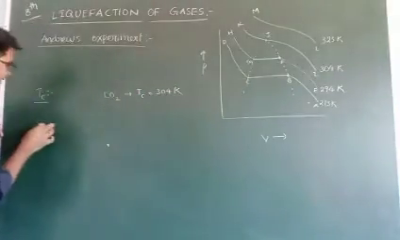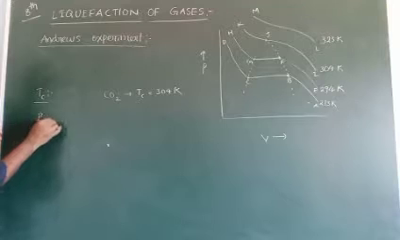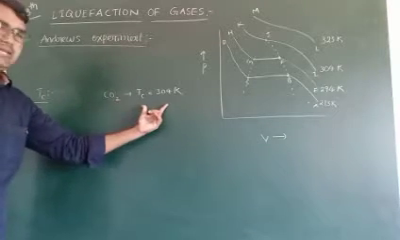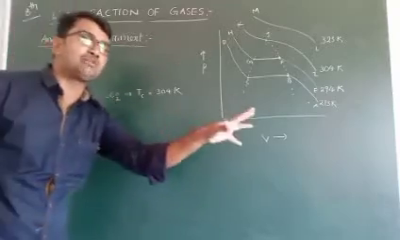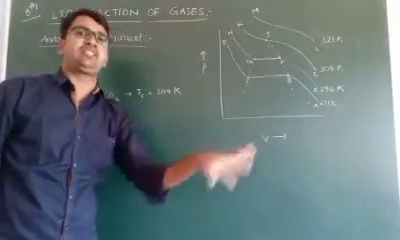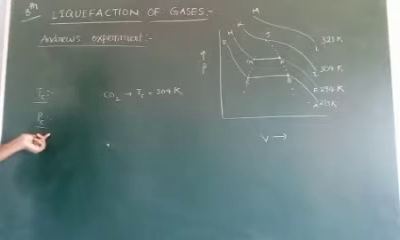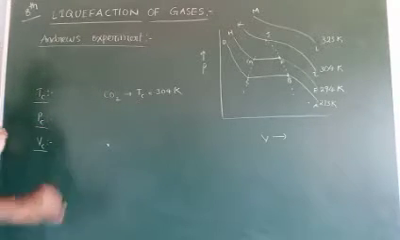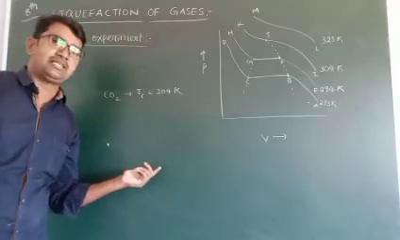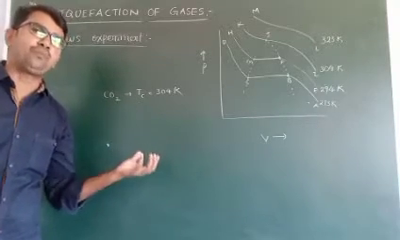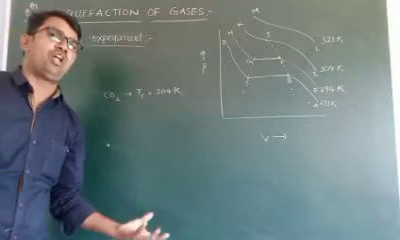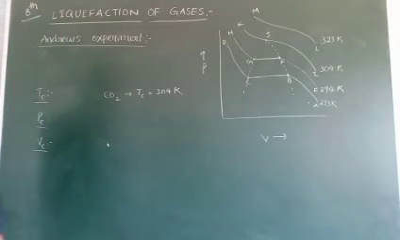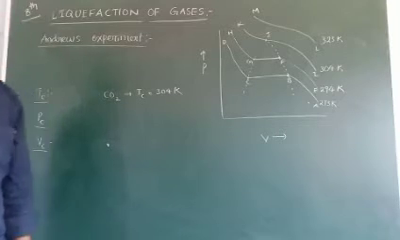Another word is critical pressure. Critical pressure means the pressure applied on the gas at critical temperature. And the last one, critical volume. Critical volume means the volume the gas occupies at critical temperature and critical pressure. These three are called simply critical terms.